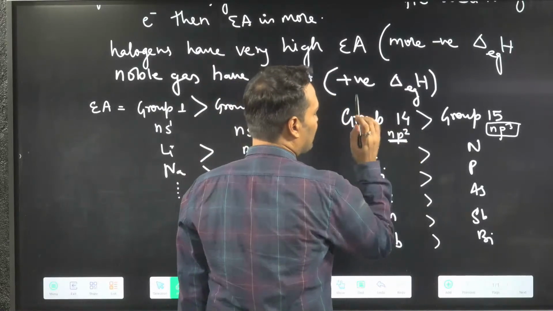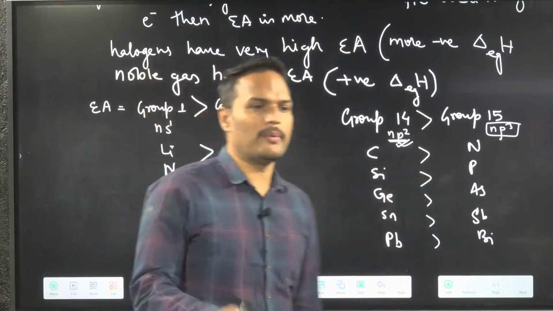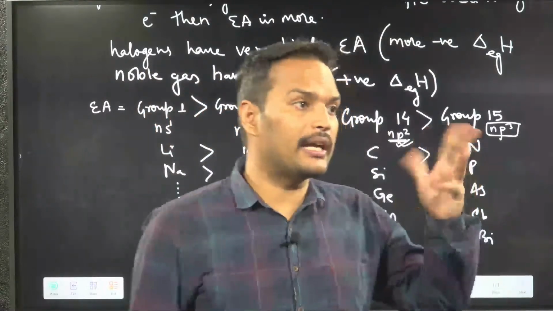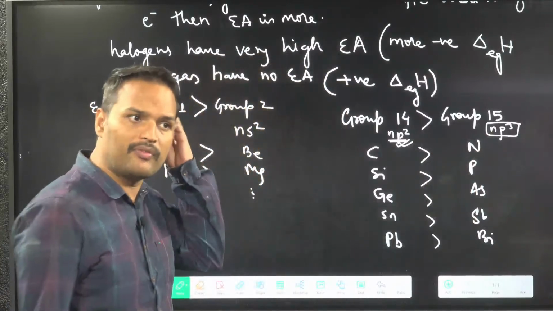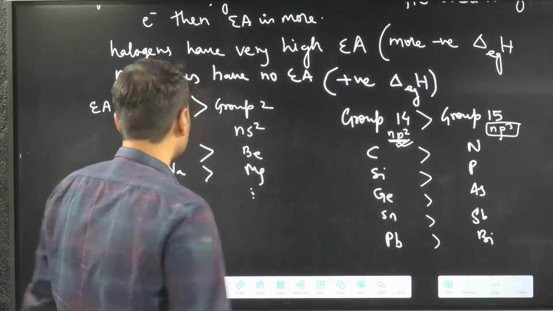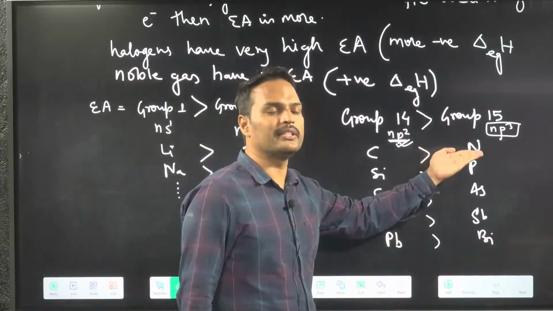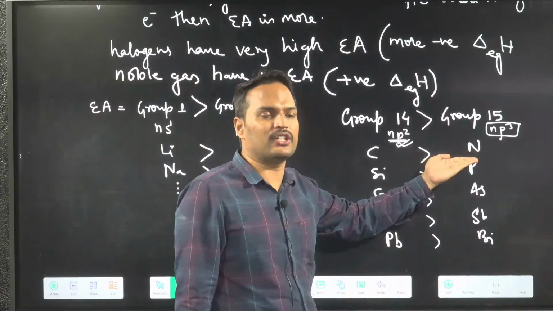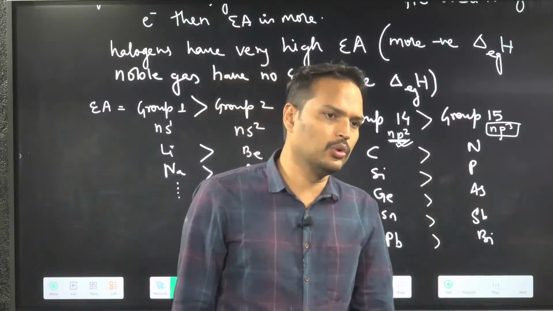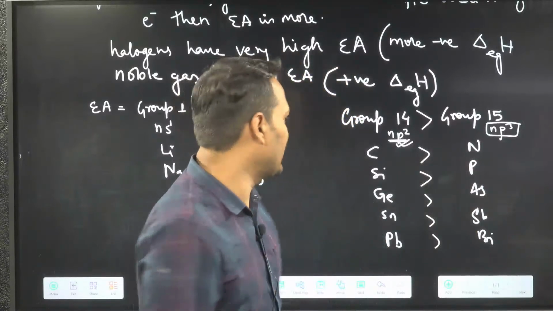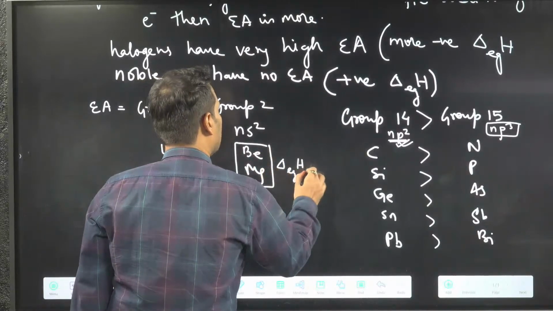Carbon family, because after taking one electron, it will attain noble gas configuration. Do you remember I told you कि nitrogen electron gain enthalpy is positive? Why positive? Because it is already having half filled configuration. It is not willing to take electron. Similarly, beryllium, magnesium, delta H Eg value is positive.